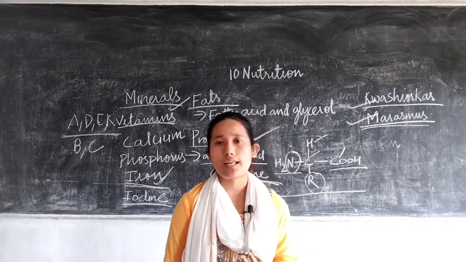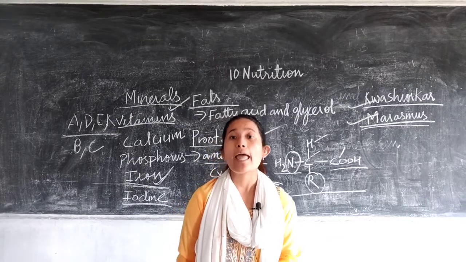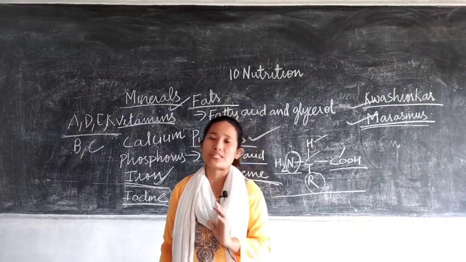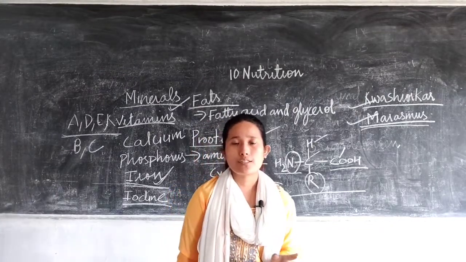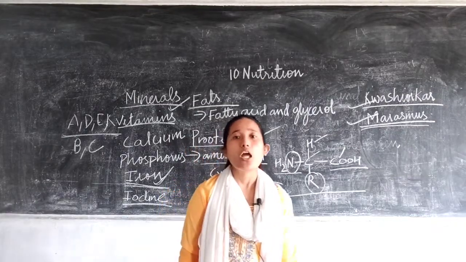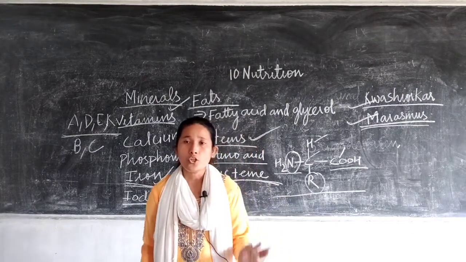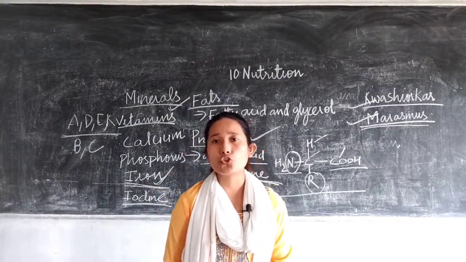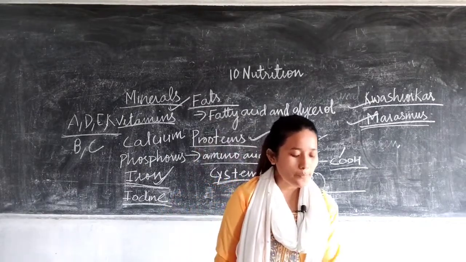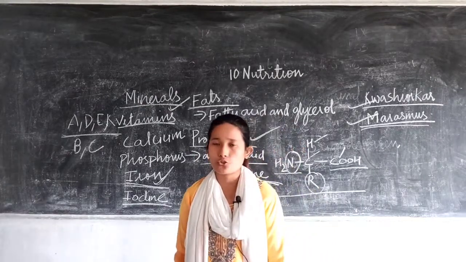If these nutrients are not present in our food in a proper amount, that's really going to hamper growth within us. So that's all about this chapter 10, just a brief idea about what nutrition is, what the different nutrients are, and what their roles are. Just go through it. The tables that I told you, table 10.2 and table 10.3, are important from an exam point of view. So go through these two tables.